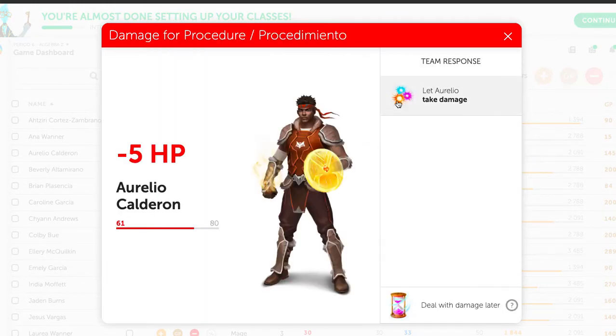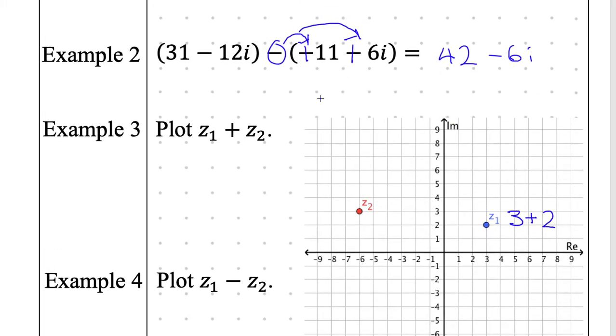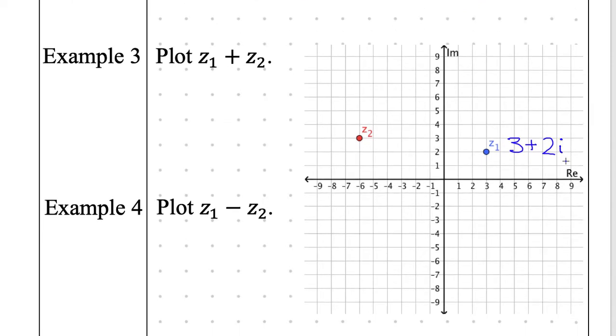Caroline. There it is. 3. It's not 3 comma 2, though. It's 3 plus 2i. Everyone write it down. Z1 is 3 plus 2i.